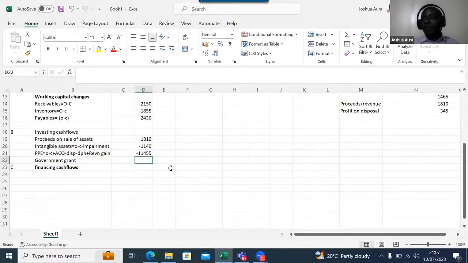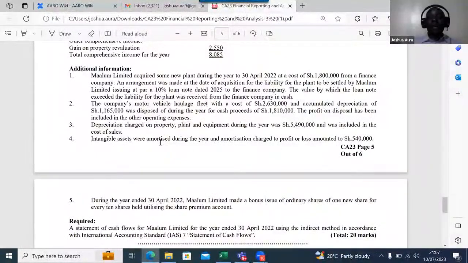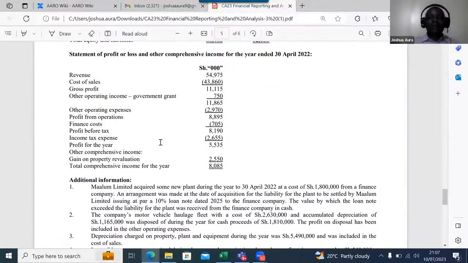But we need to do this government grant. So what do we have for government grant? I love this. This is so easy. These are a walk in the park. So government grant, first of all, I should give you some story about government grants. Remember, government grants are basically donations that you are given by government, but they normally come with so many attached conditions. If you don't meet those conditions, you must return the government's money back.